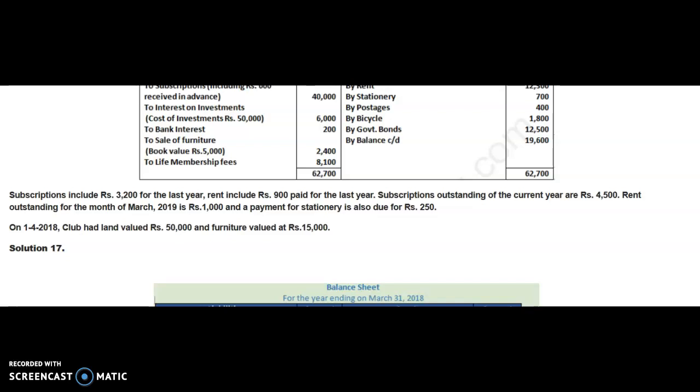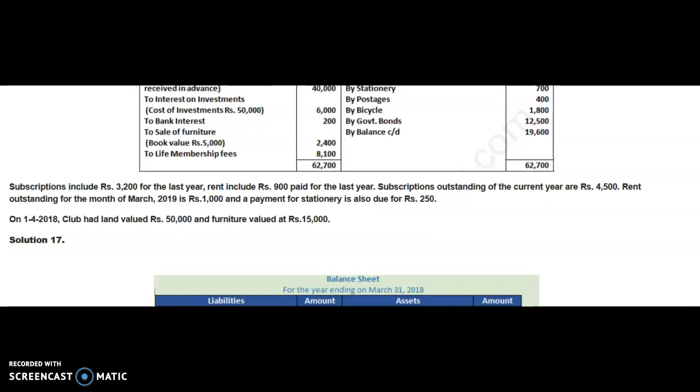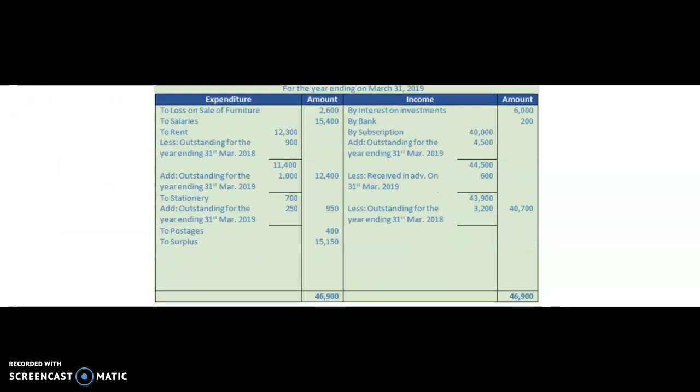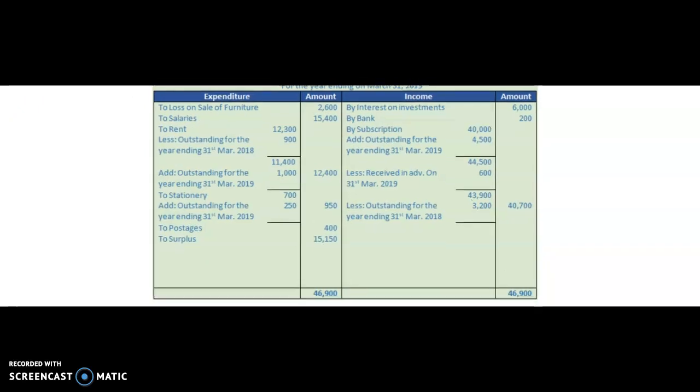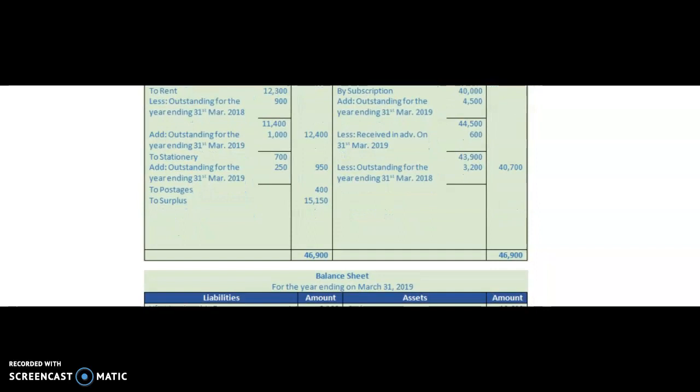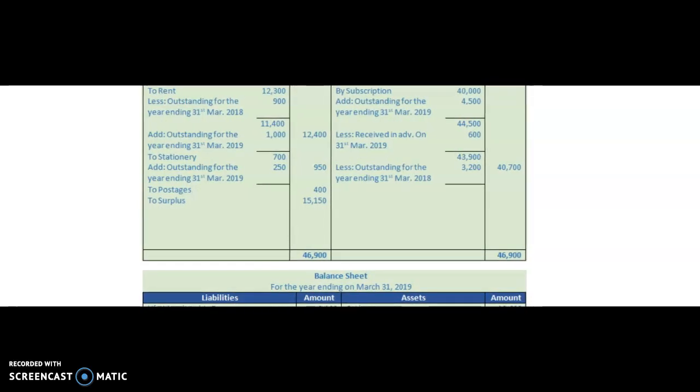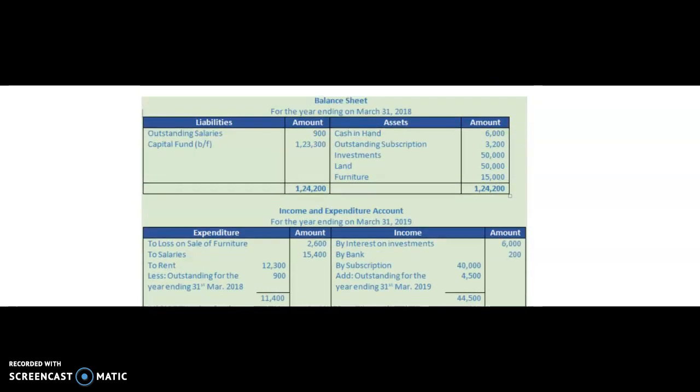This is the subscription which is outstanding at the end of the year. So 4,500 will be added to this, and then the net amount will be shown in the outer column. You would find over there that the net amount comes here, that is